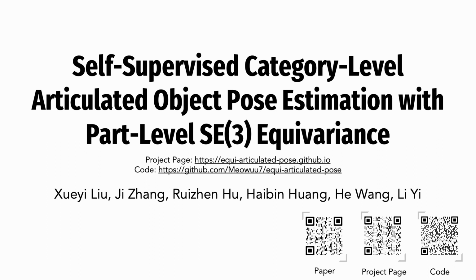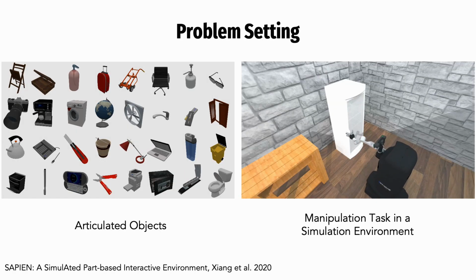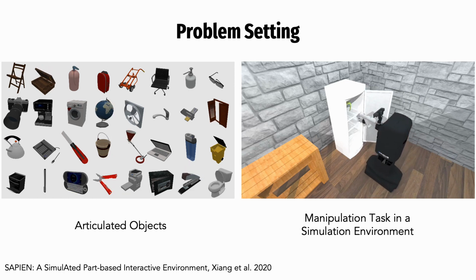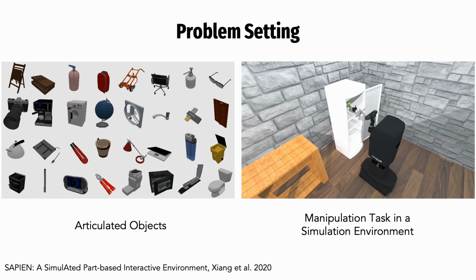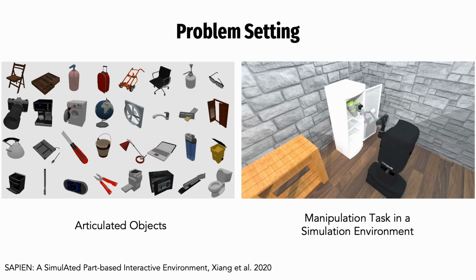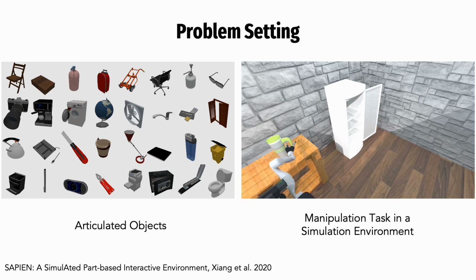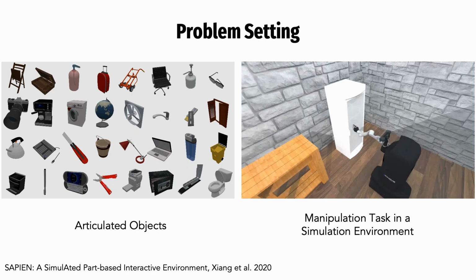We present the work on self-supervised category-level articulated object pose estimation, with part-level SE3 equivariance. Understanding articulated object poses is an important yet challenging step to help an intelligent agent to learn how to interact with the physical world. Prior works on articulated object pose estimation always rely on rich supervision to equip a neural network with pose estimation ability.